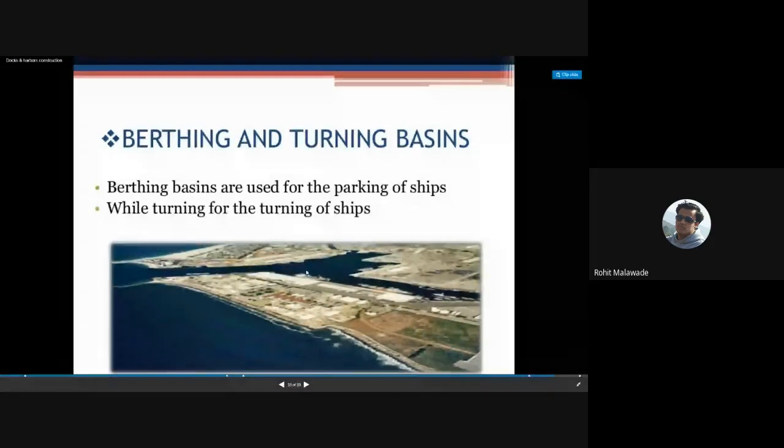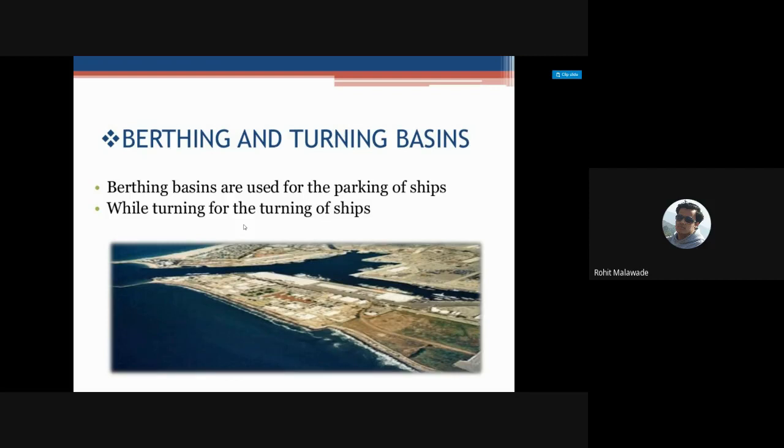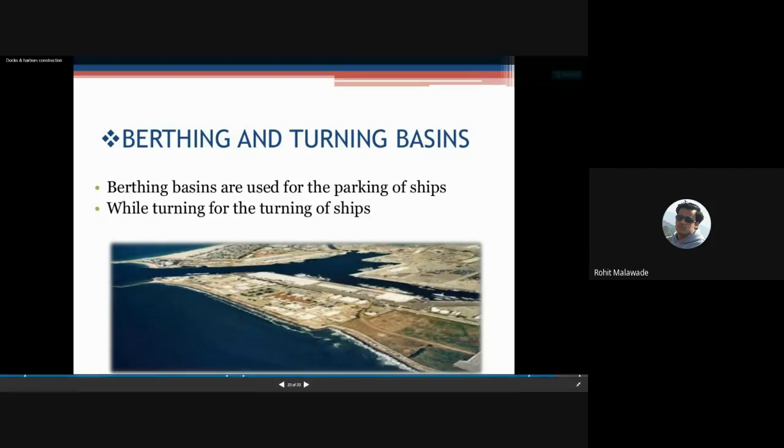Suppose somewhere it is going to take a berth. Here you can see the ships. If it wants to change its direction, then it can utilize this space for the turning of the ships, and from this place it can go again into the sea. So berthing is a place meant for parking of the ships, while if it wants to go out from your dockyard or harbor, the turning of the ships can be done at this particular place. We call this the turning of the ships.